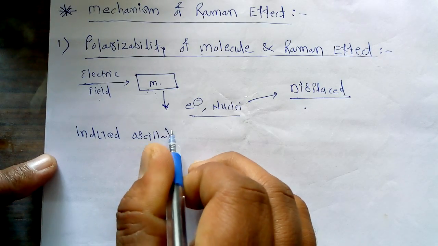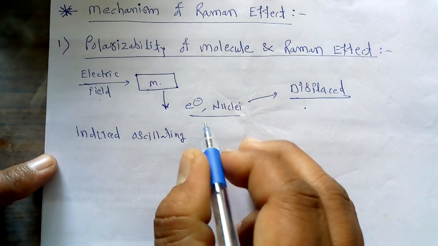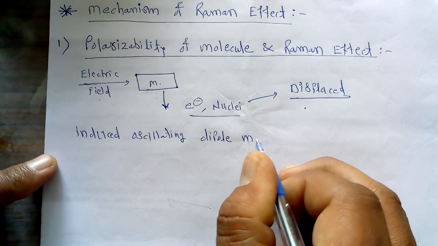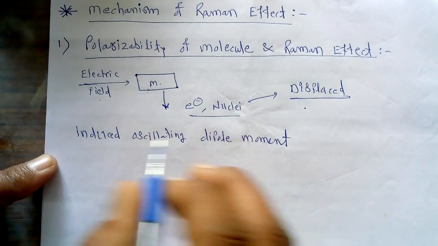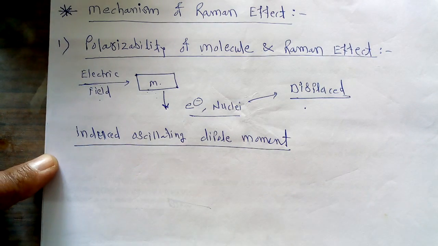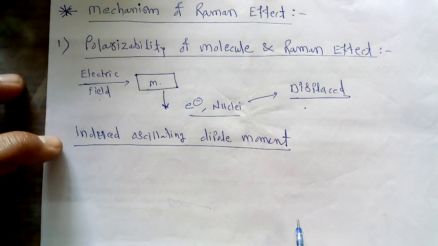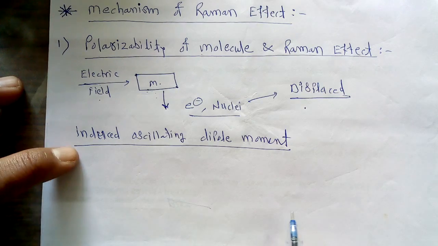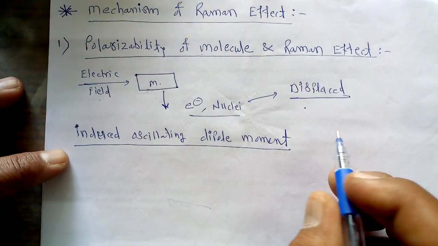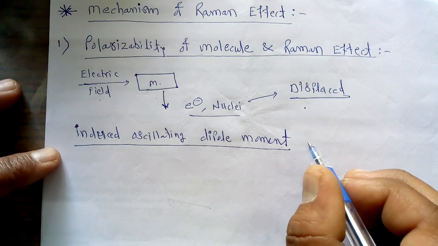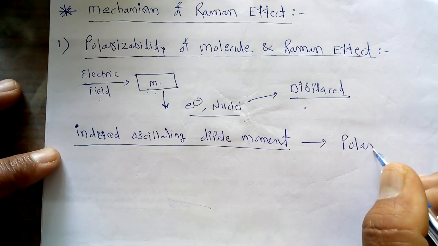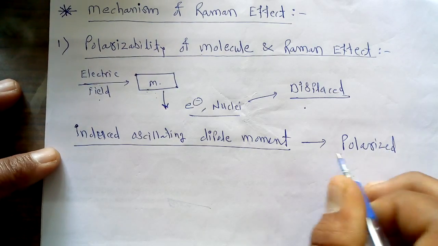Since this induced oscillating dipole moment is formed, we can say that the given molecule becomes polarized.